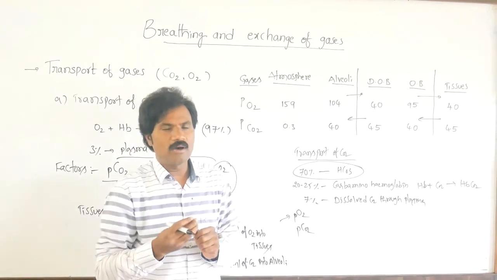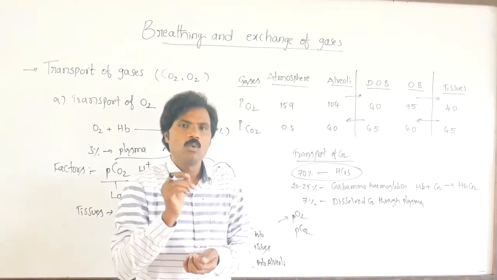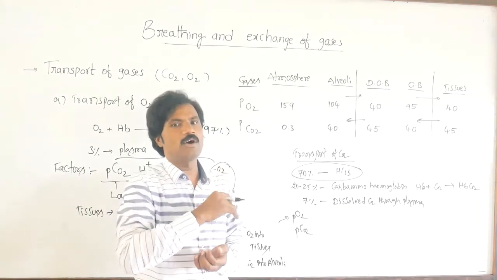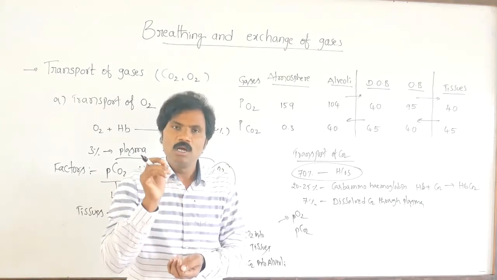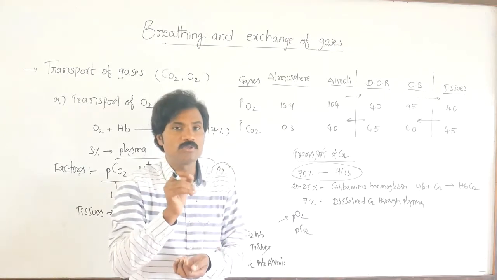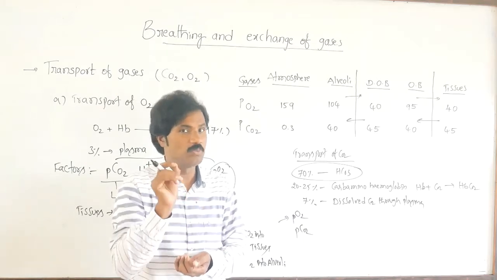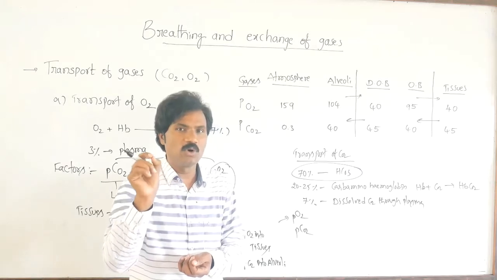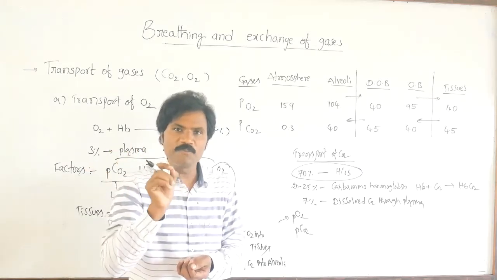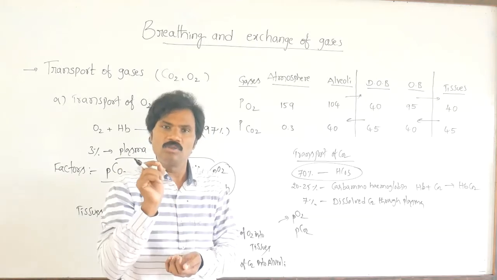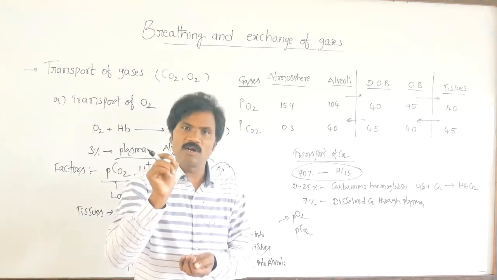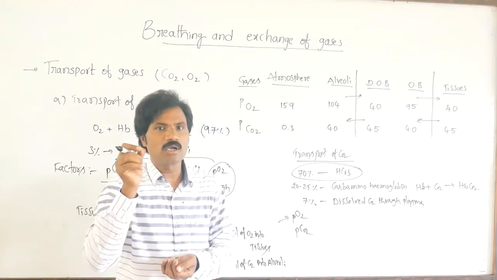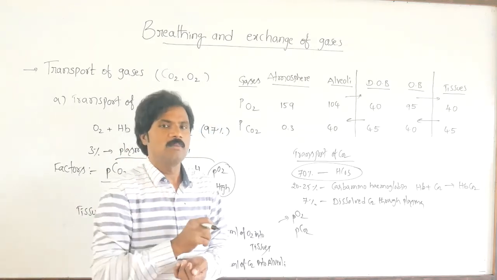Another very important point: in RBC, a maximum amount of one specific enzyme helps in the formation of bicarbonates. What is the name of that enzyme? Carbonic anhydrase. It is also present in a little amount in plasma. That is important for statement-type questions. Carbonic anhydrase is present only in RBC but absent in plasma is a wrong statement. The right statement is that the maximum amount of carbonic anhydrase is present in RBC, and a lesser amount is also present in plasma.